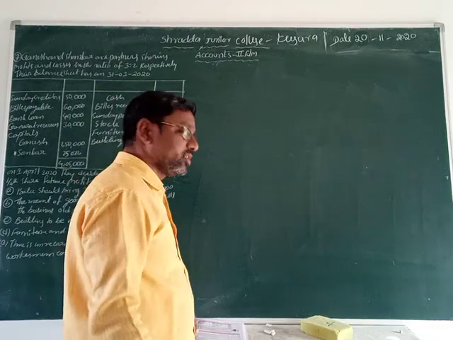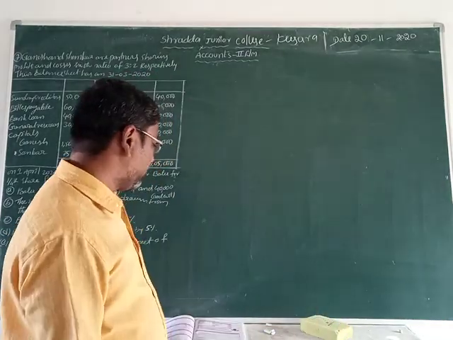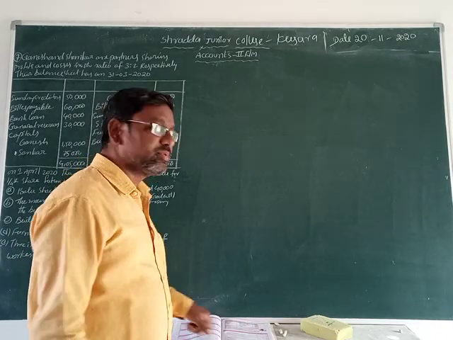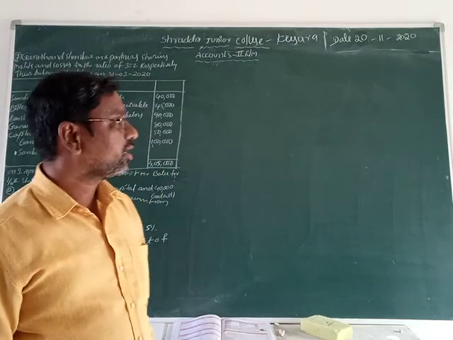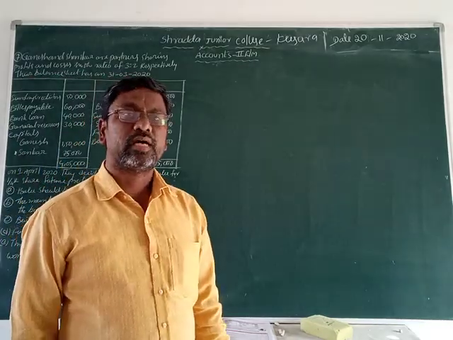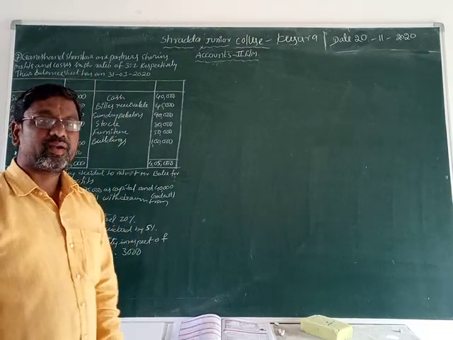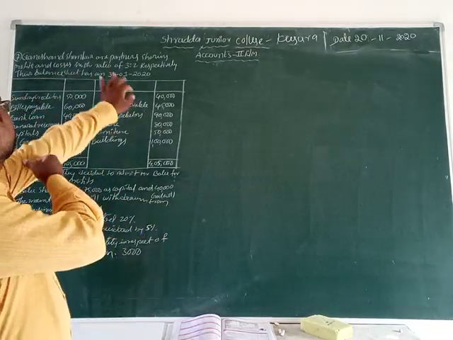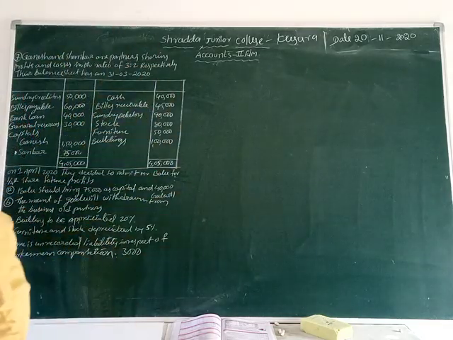So, we are discussing the chapter admission of partner. In partnership there are two types: the admission of partner and retirement of partner. Now we are continuing the problems on admission of partner, students. Yesterday we completed problem number 6. Today we are discussing problem number 7. What is the problem here?